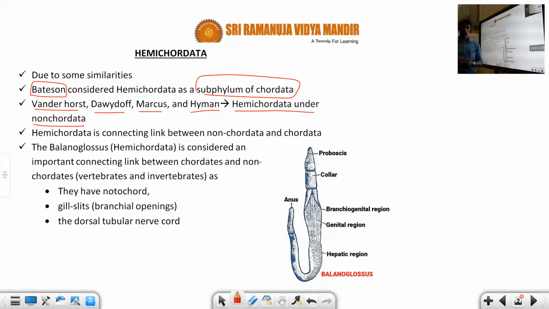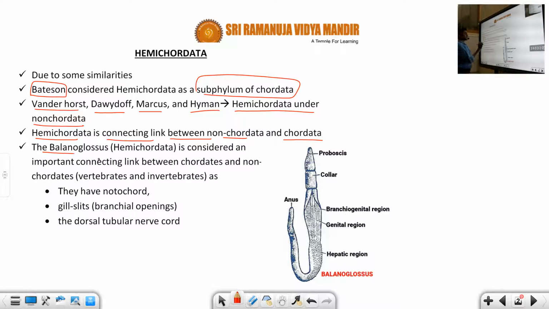They say Hemichordata is to be placed under non-chordate. So here what you observed, students, is that there is opposition. One person opposed, considering Hemichordata a subphylum of Chordata. But the remaining scientists say no, it is not at all under Chordata; it comes under non-Chordata. That's why Hemichordata is a connecting link between non-chordate and chordate. That means it shows the similarities of the chordate as well as the non-chordate. That's why it is a hemichordate.